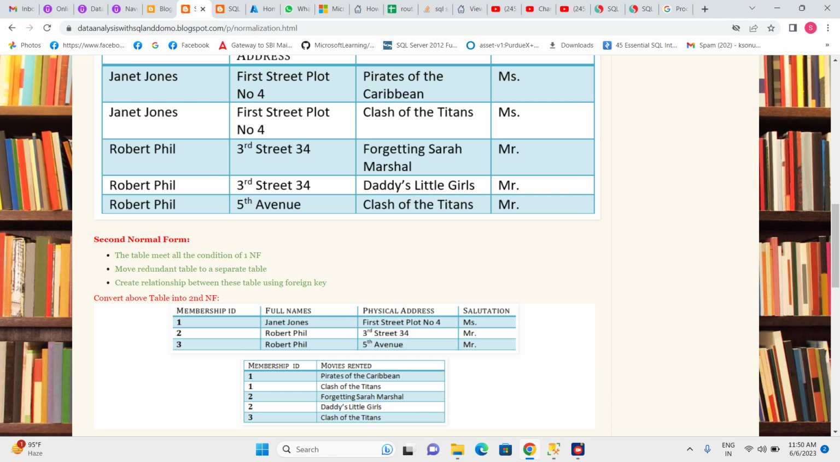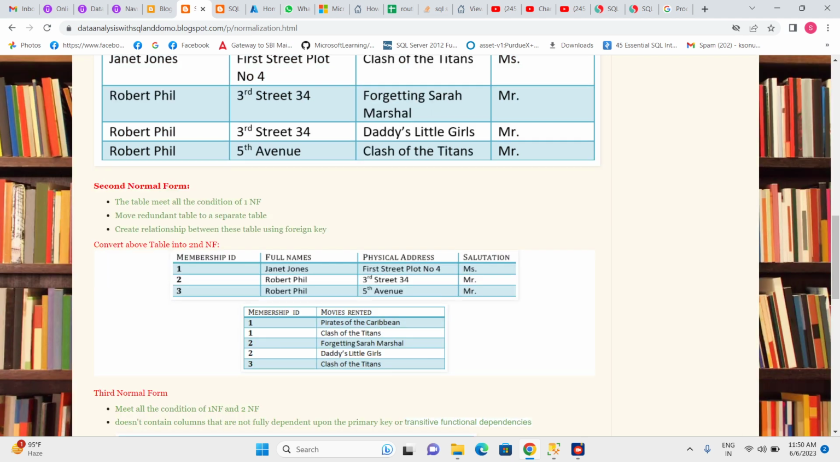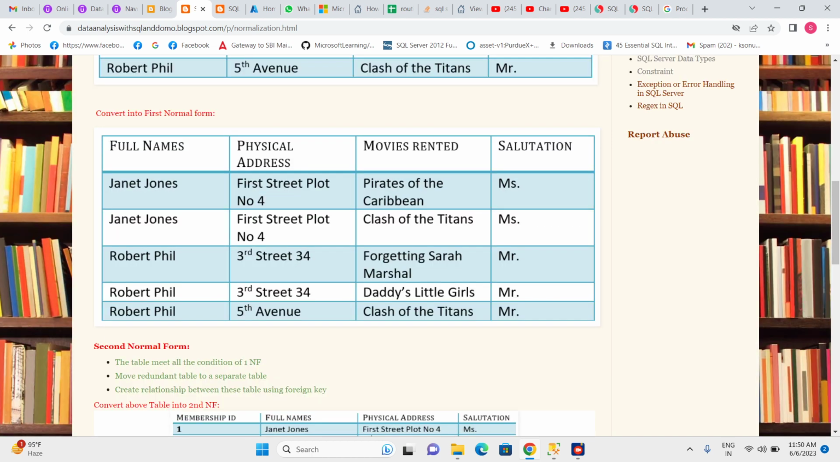Now let's go to the second normal form and see the conditions. The table must meet all the conditions of first normal form. It means that before converting the table into second normal form, we have to check whether the table meets all conditions of first normal form or not. So now we have first normal form data. Now we have to check whether this data meets the conditions of second normal form or not.